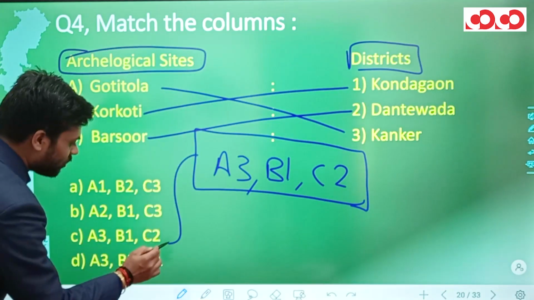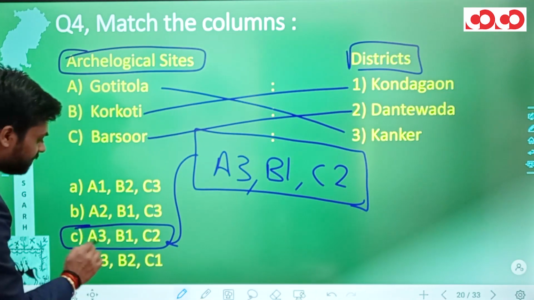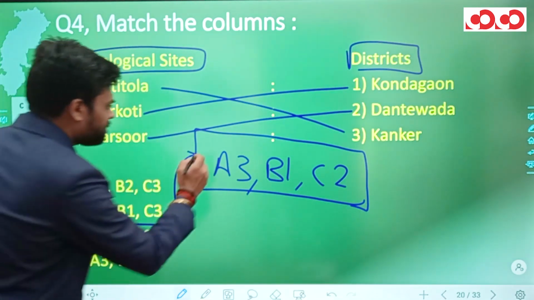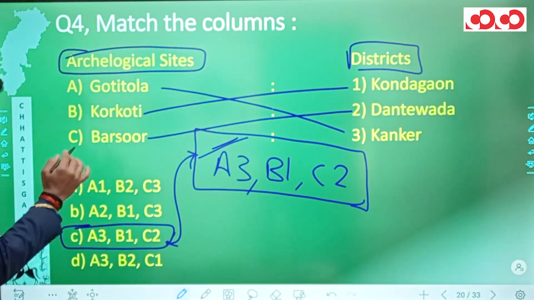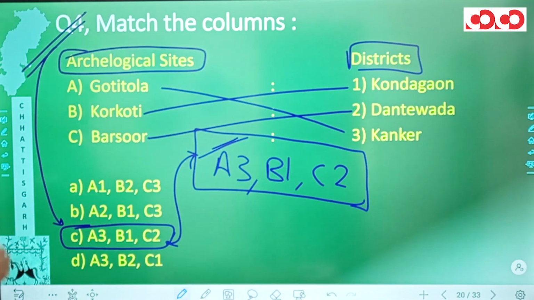Now matching this with option number C. In option number C, we have A3, B1 and C2, which is exactly the same as the pairs that we have generated, and hence option number C would be the correct option for this question number 4.